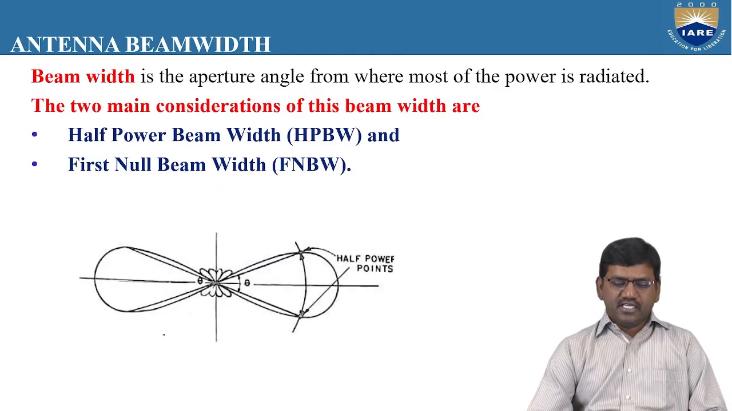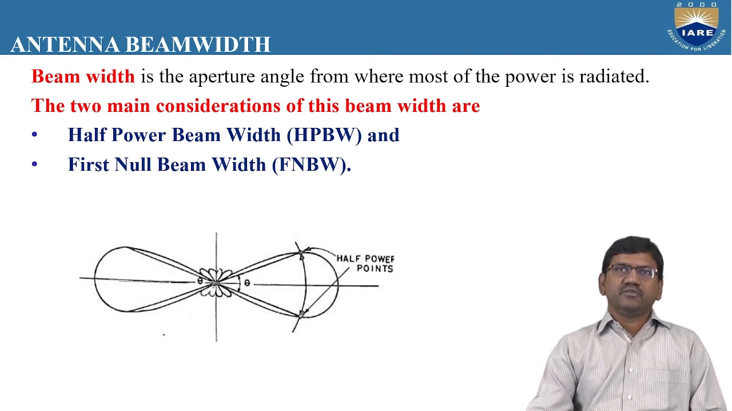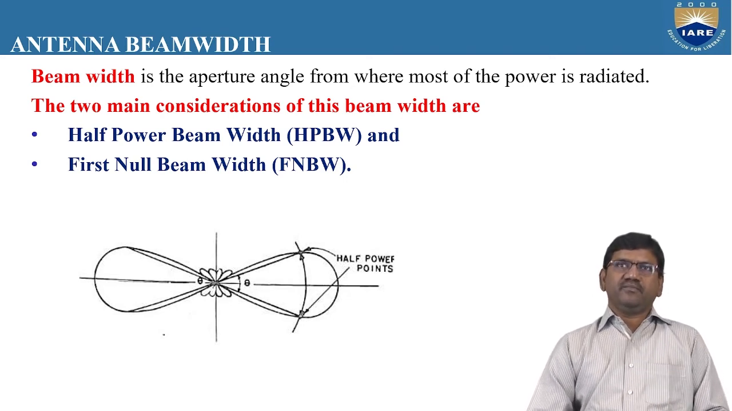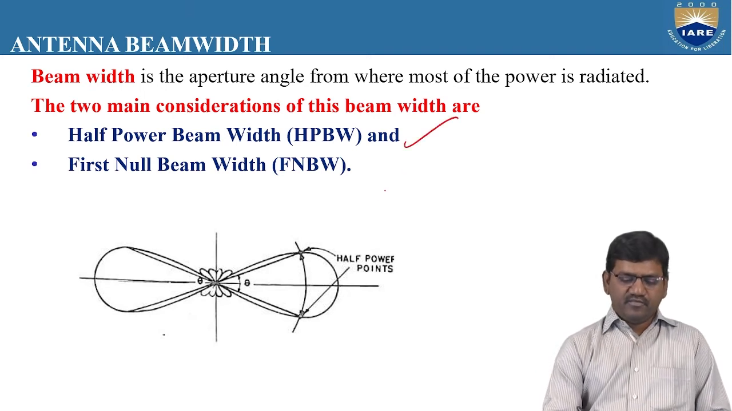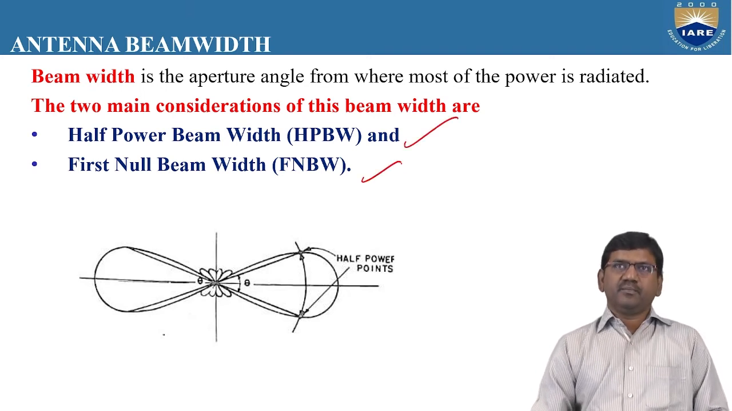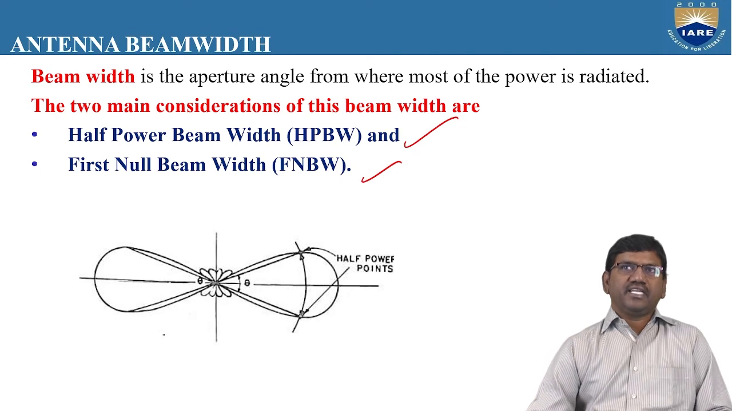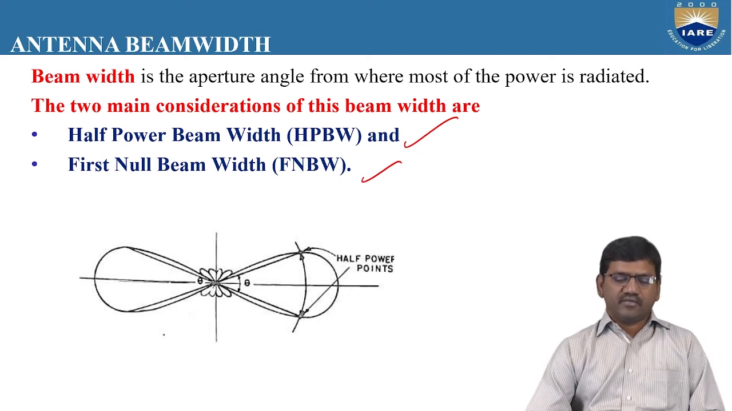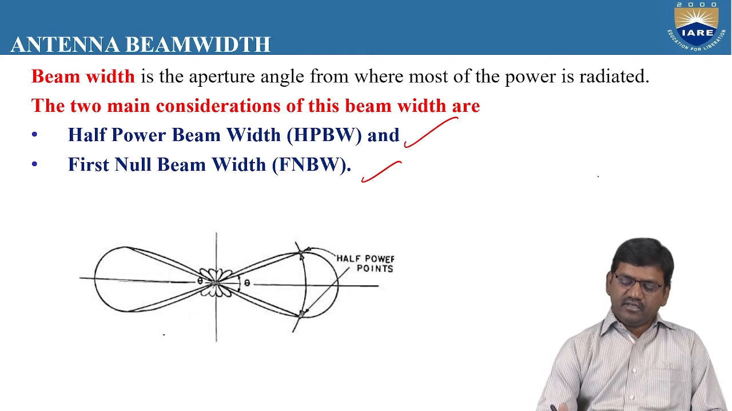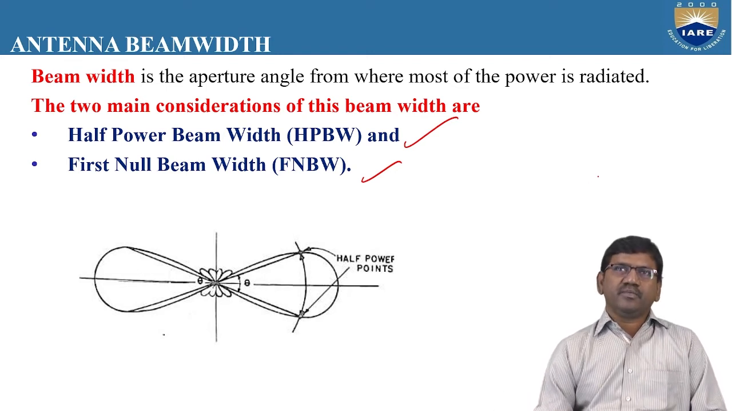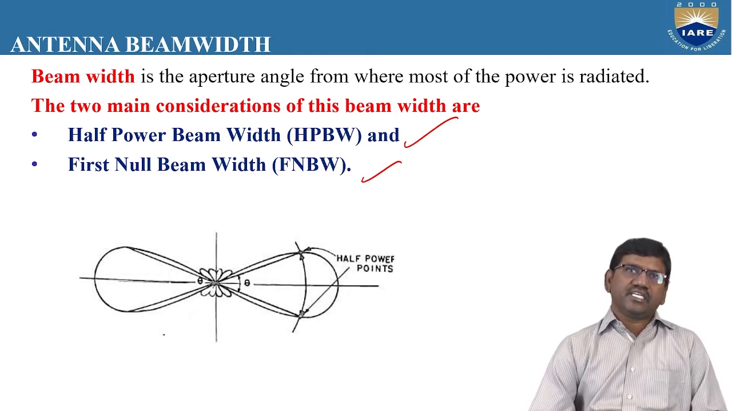We'll see the next topic, that is antenna beam width. We can calculate the beam width as half power beam width and the first null beam width. So beam width is nothing but the aperture angle from where most of the power is radiated. Whenever we want to calculate the beam width, we need to consider only the major lobe.